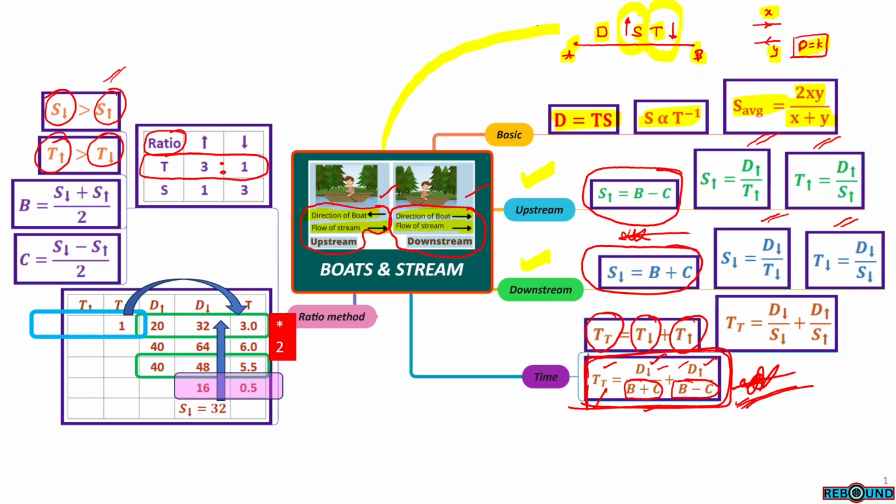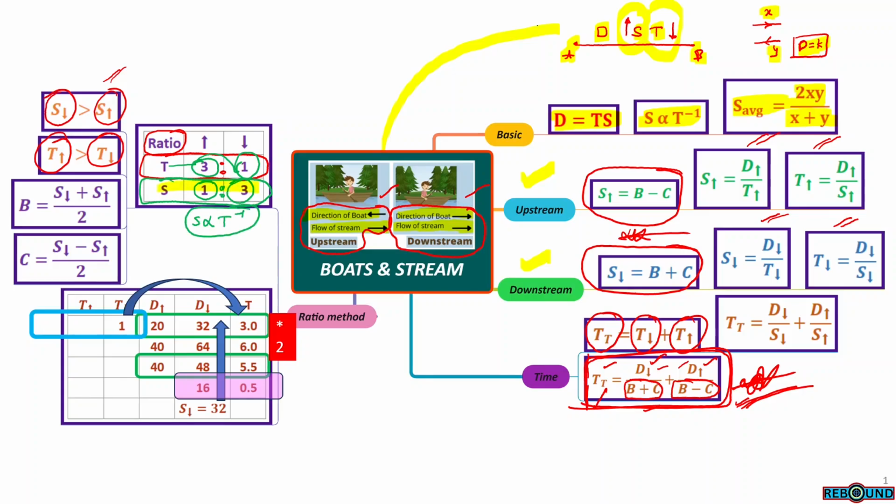Based on this statement, we can conclude that speed will be in a 1:3 ratio because speed is inversely proportional to time. So if time taken is 3 times, then the speed will be 1 time. If the time taken is only 1 time, then the speed will be 3 times. So simply this is an inverse ratio.